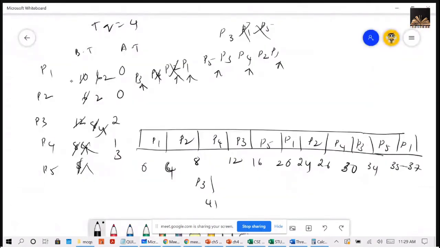So I'm calculating the turnaround times quickly. 37, 26, 39, 29, 39. For P4, 30 minus 1. For P5, 35 minus 3, 32.